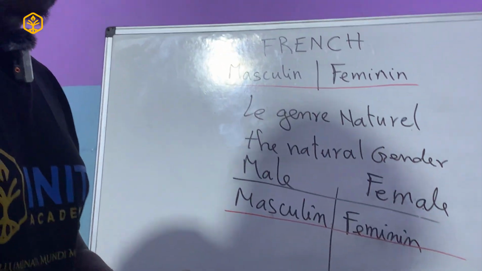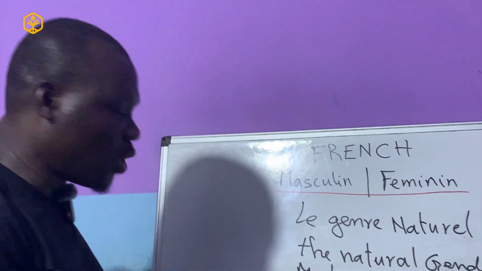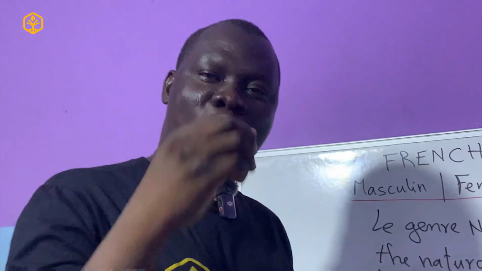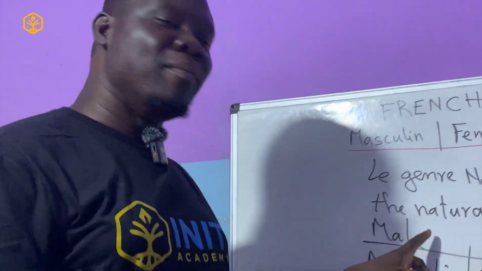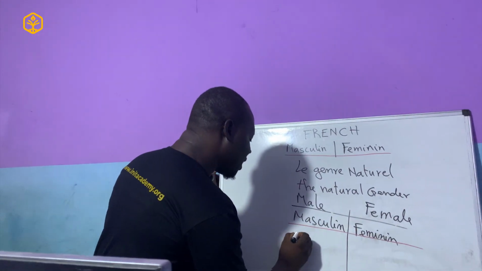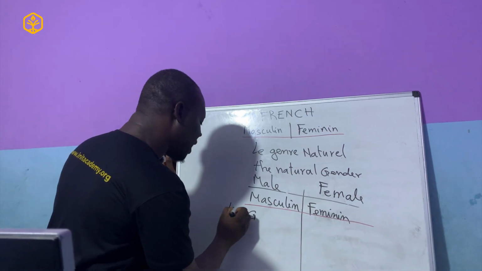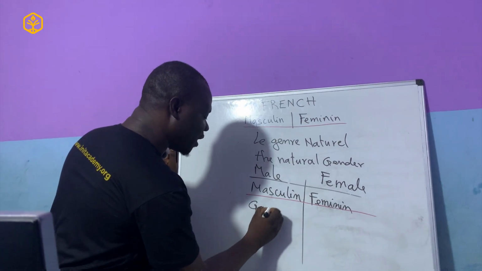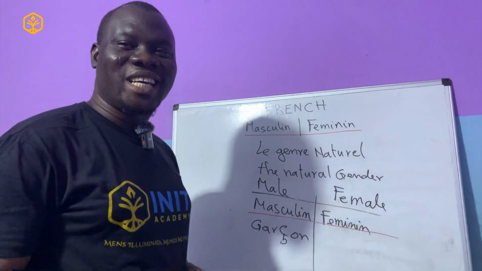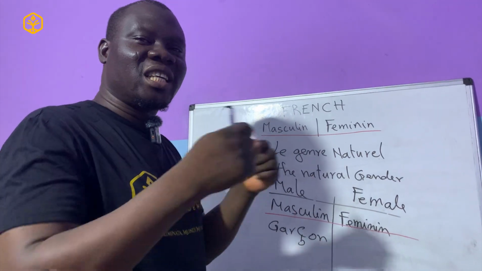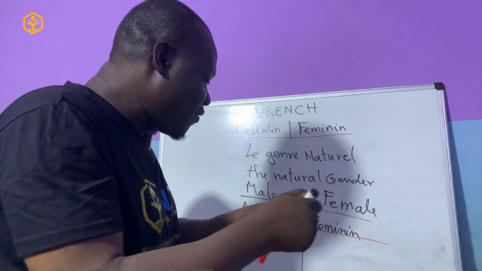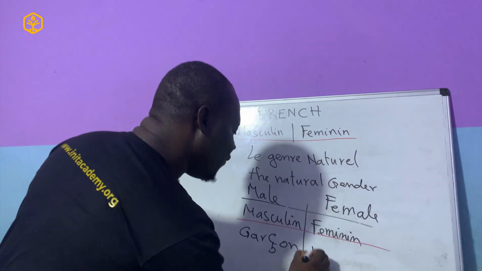if you take a word like garçon, which is a boy, what we saw in the previous video, garçon obviously because it talks about a boy, a human boy who is a male gender. Therefore, the word is automatically masculine. So, garçon will always take le garçon. We'll come back to the articles. So, it is masculine. If I say fille, which is girl, the word fille designates a female gender, right? It is naturally a female gender. Therefore, it is feminine. So fille is feminine.